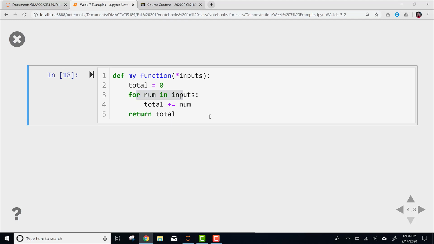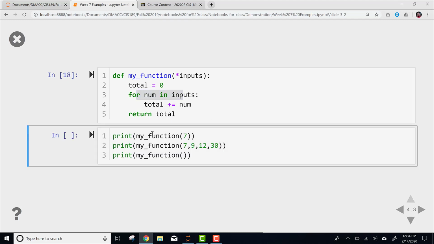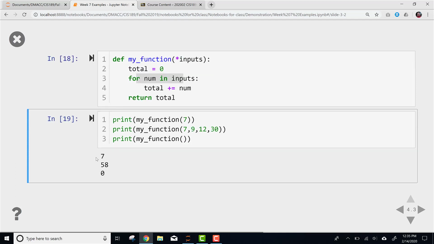So I'm going to run this, and then I'm going to utilize it. You can see the first time around, I'm just going to send it the number 7, and it's going to return 7, right? But the second time around, I'm going to send it 7, 9, 12, 30, and it's going to add those up for me and return that number. And the third time, I'm just going to send it nothing, and it can handle that fine as well. So you can see 7, 58, and 0. That same function can take a varied number of inputs.